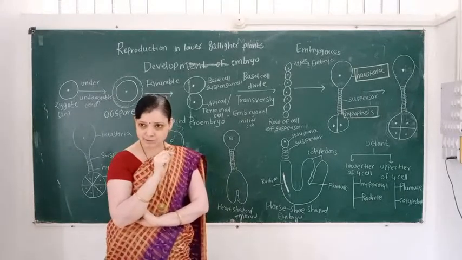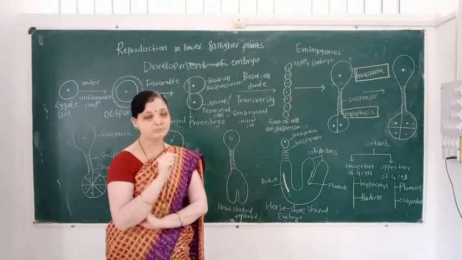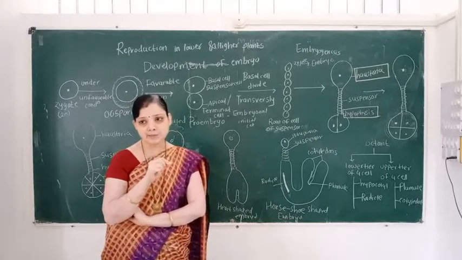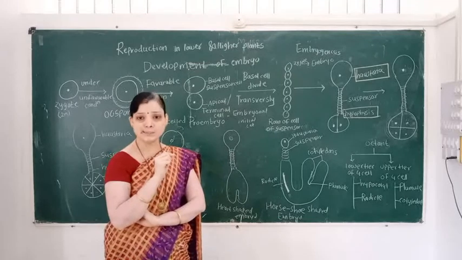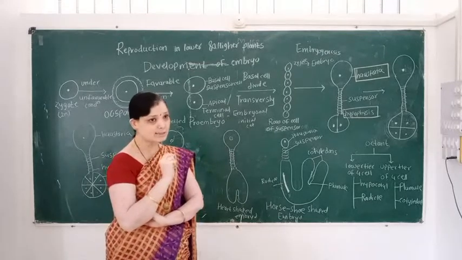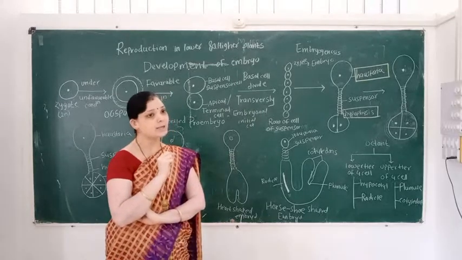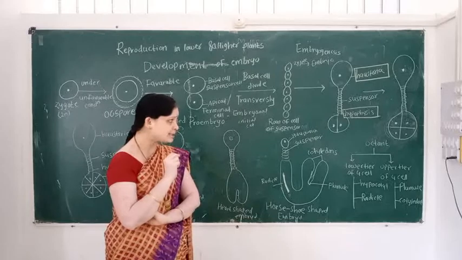This condition is called a two-celled pro-embryo. Then the basal cell undergoes transverse division and forms a row of cells, called the suspensor. Then the suspensor forms the hypophysis at the basal side.